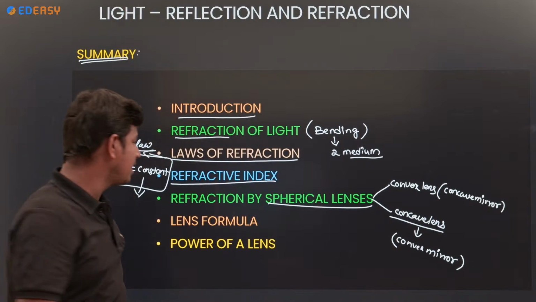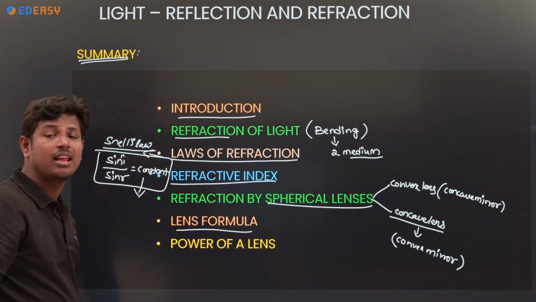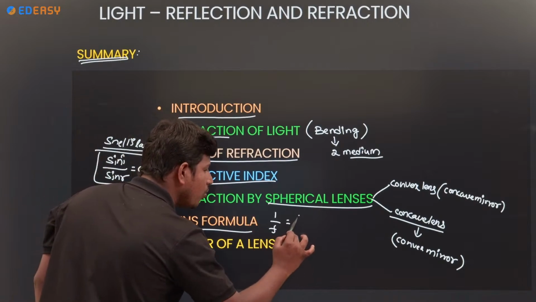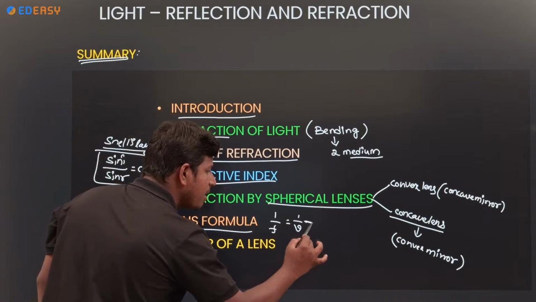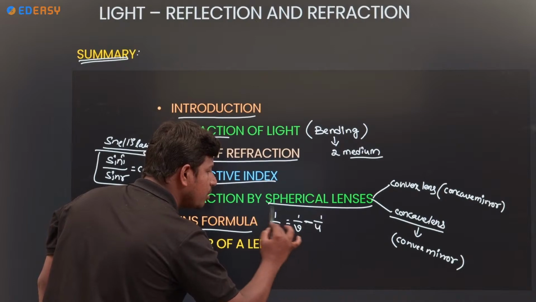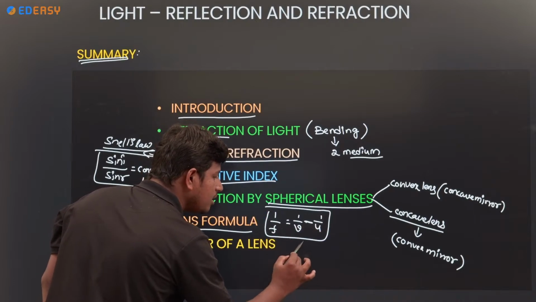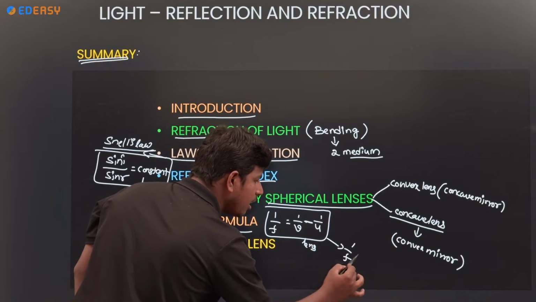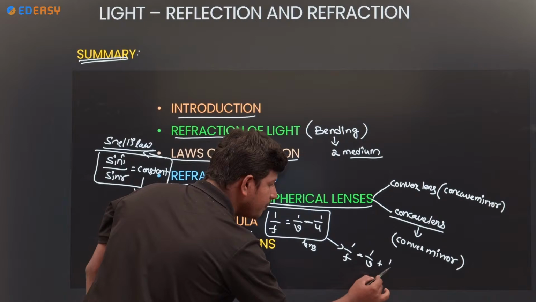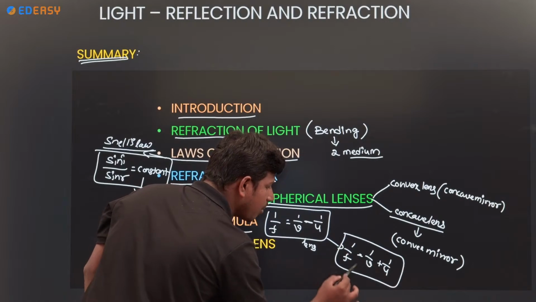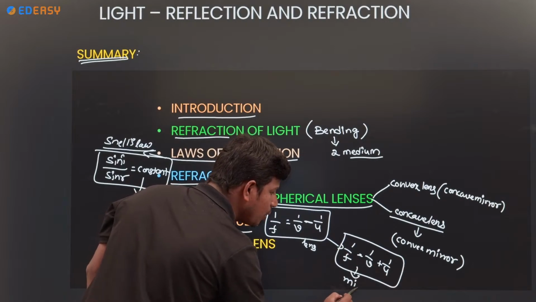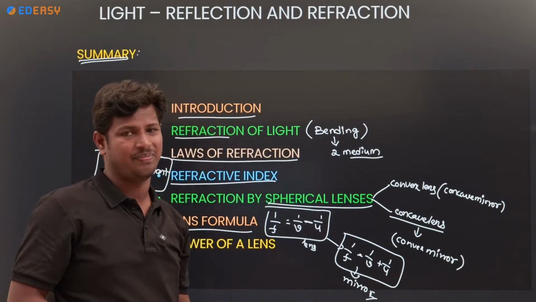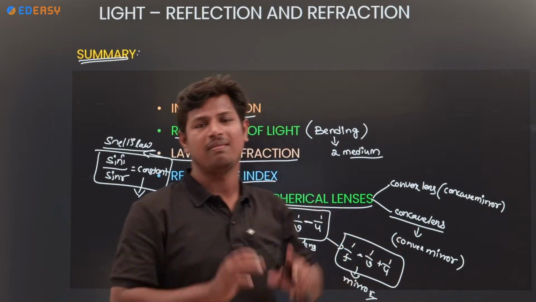Next, lens formula: 1 by f is equal to 1 by v minus 1 by u. This is for lens. If you take the mirror formula, plus will come. Don't confuse. If you take mirror, plus will come. If you take lens, minus will come.